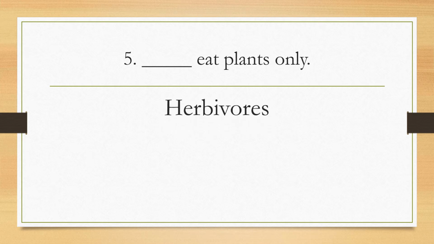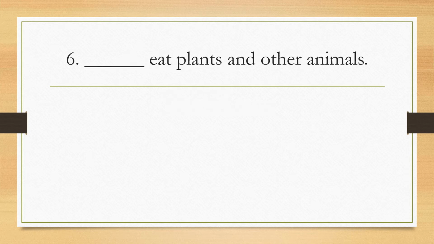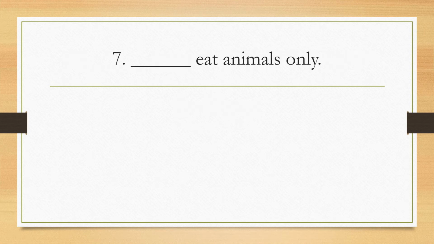And then animals that eat plants and other animals, again, these are omnivores. And how about animals that eat animals only, or meat eaters? They only eat meat. These are carnivores.